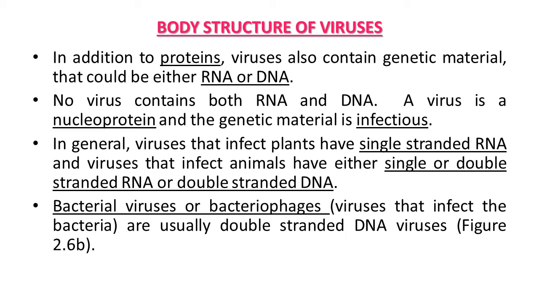In general, viruses that infect plants have single-stranded RNA, and viruses that infect animals have either single or double-stranded RNA or double-stranded DNA. This is the difference between viruses which infect plants or animals. Bacterial viruses or bacteriophages, which infect bacteria, are usually double-stranded DNA viruses. It is given in figure 2.6b.